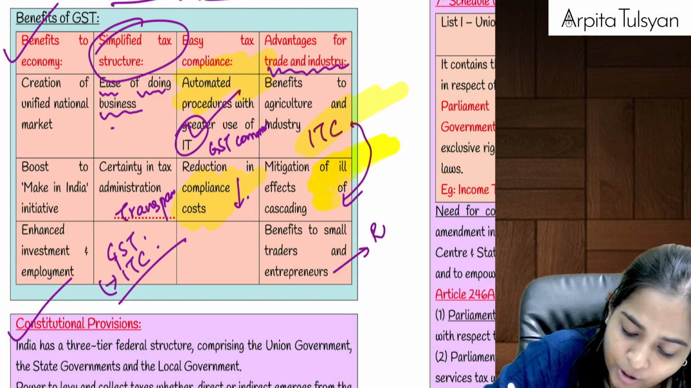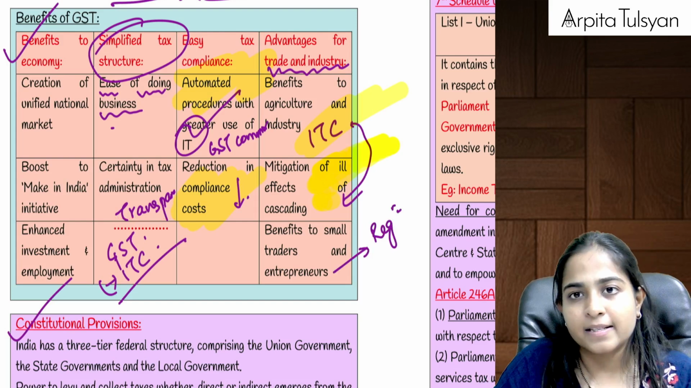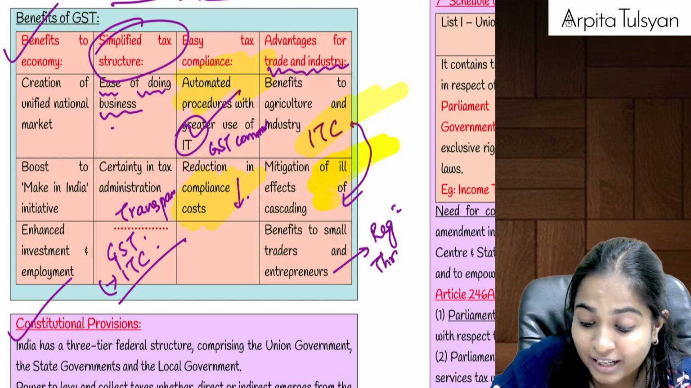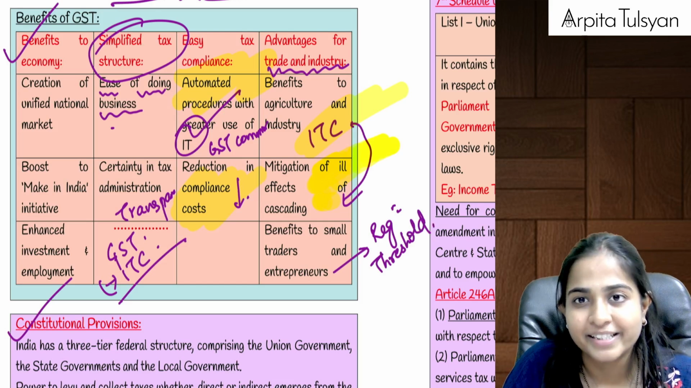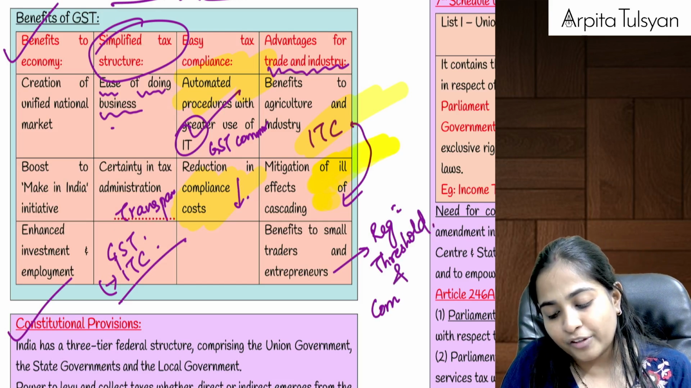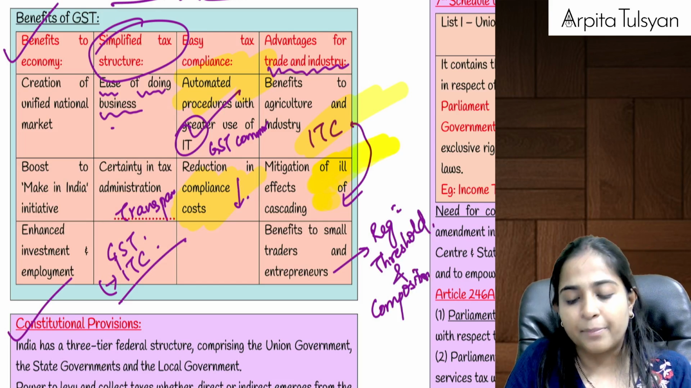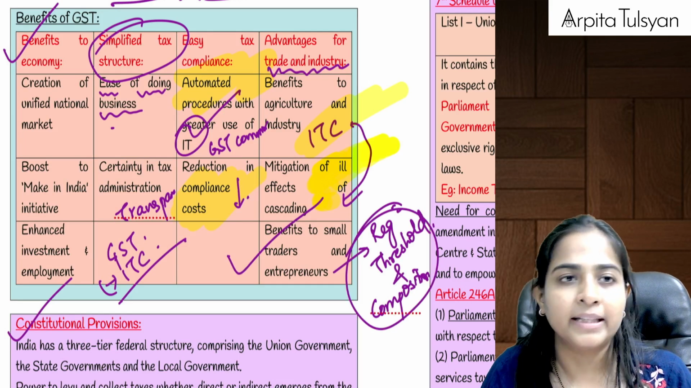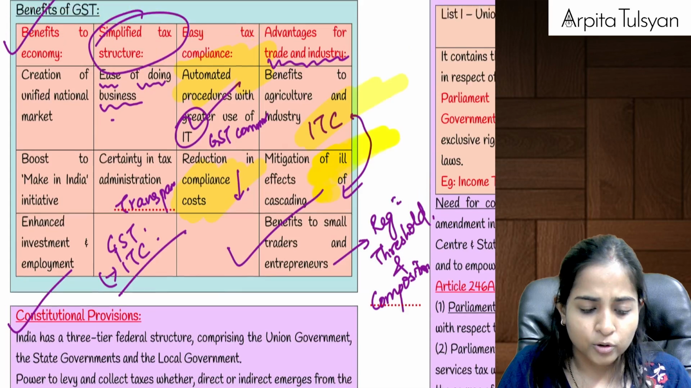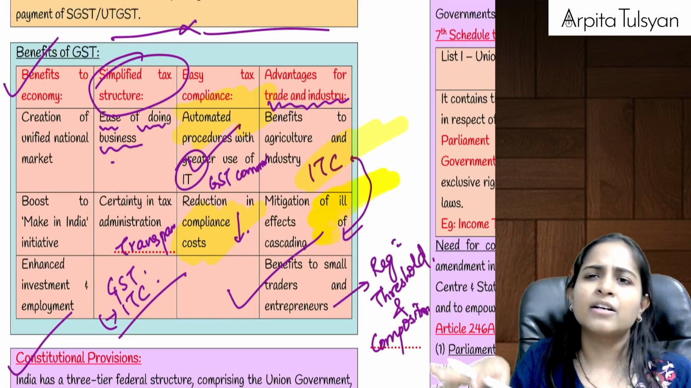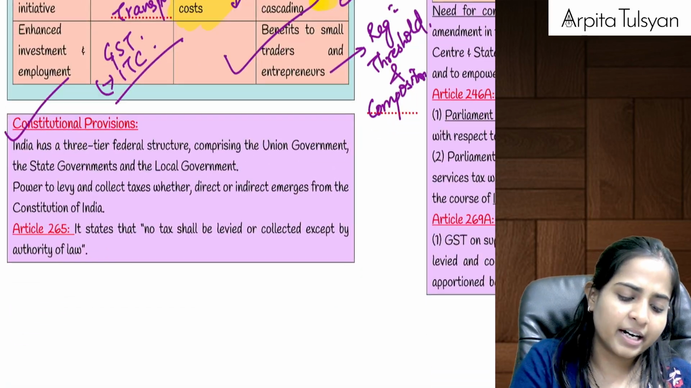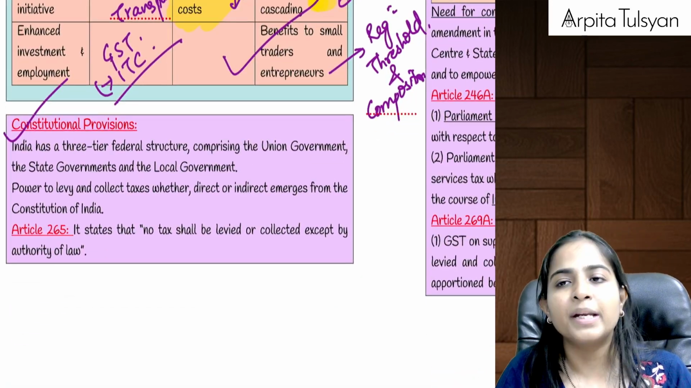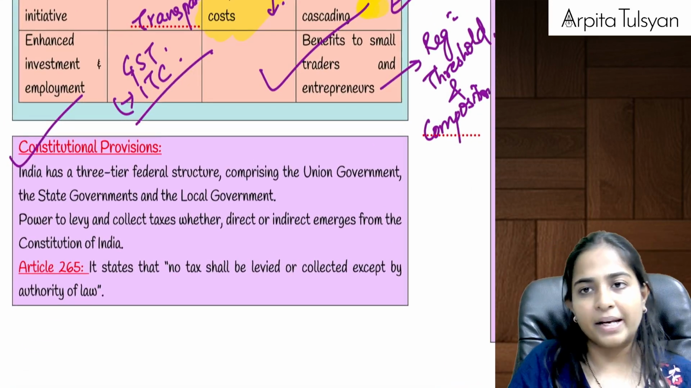And last, because of the registration process, okay, registration threshold limits, and because of the benefits given to the composition scheme dealers, there are, can we say, benefits given to small traders, small entrepreneurs, small businessmen also. So they are telling that as a whole, there are many benefits given under GST, because of which so many people have got the benefits, right?